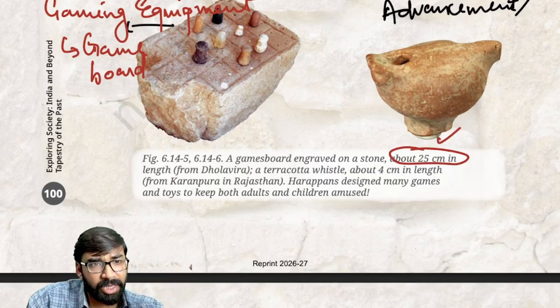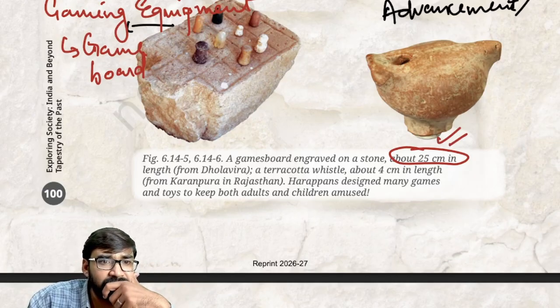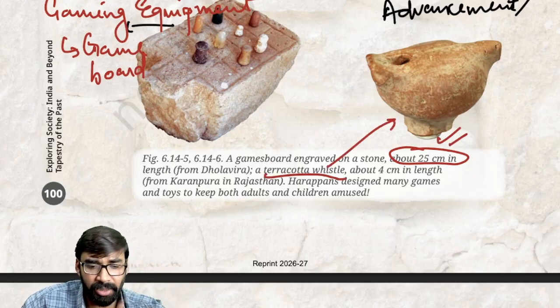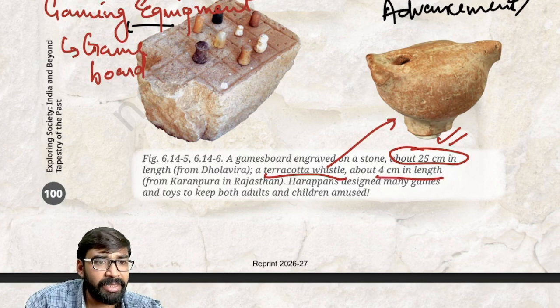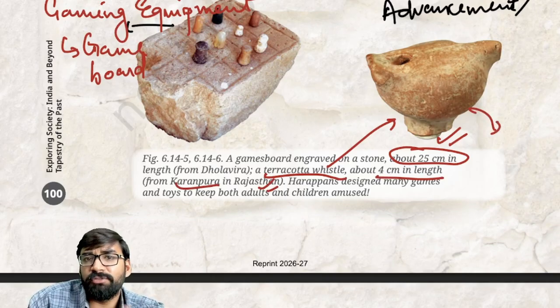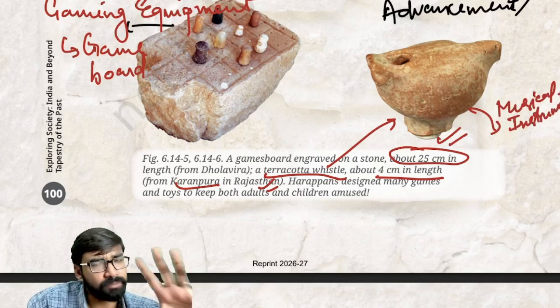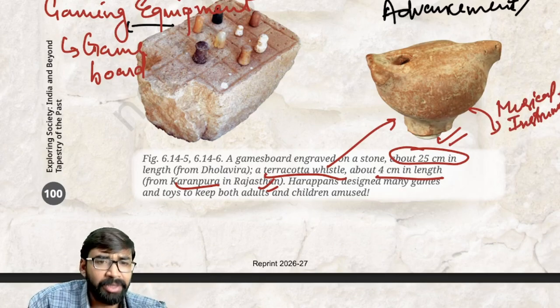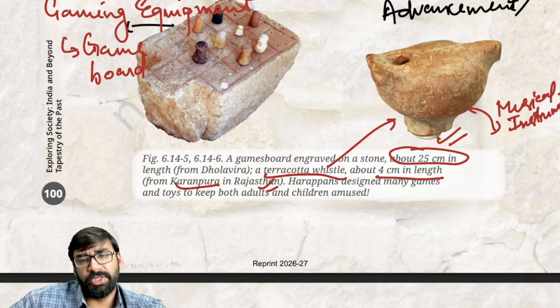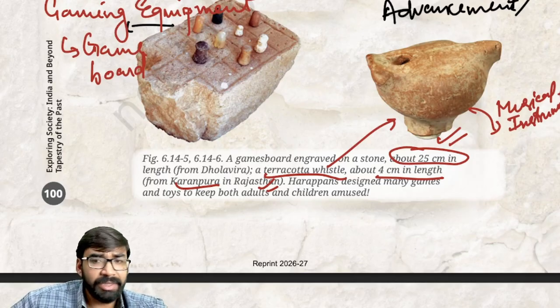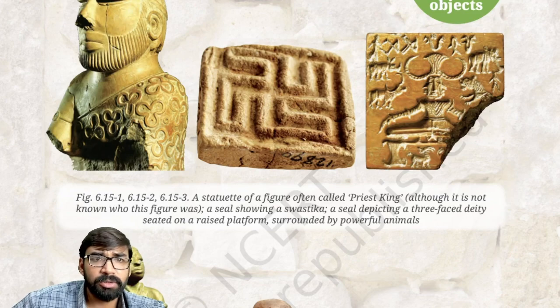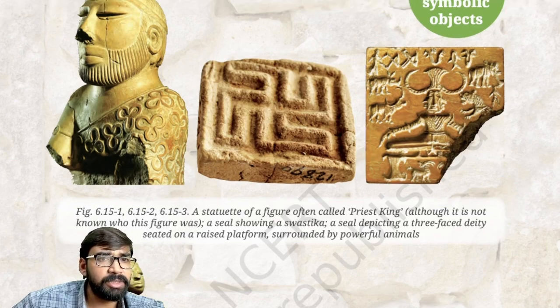Then another important thing, as you can see here, this is a terracotta whistle, which is 4 centimeters in length. Where is it found? It is found in Karanpura in Rajasthan. So this is considered one of the musical instruments and can be considered as the toys of children. Clear? Now, there are other images also in your book.